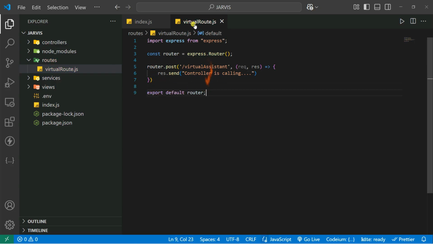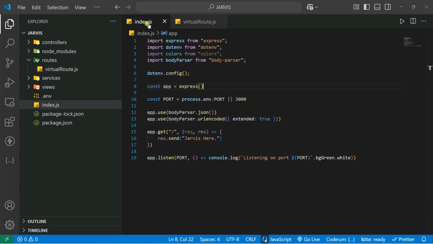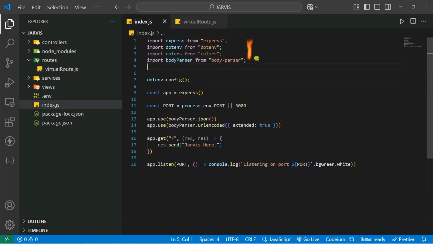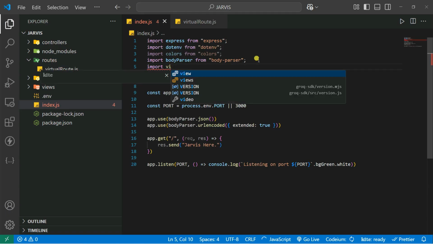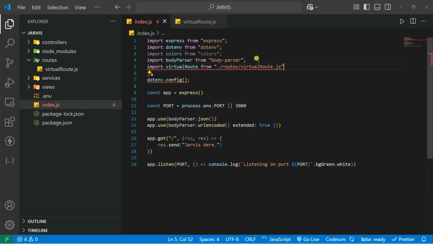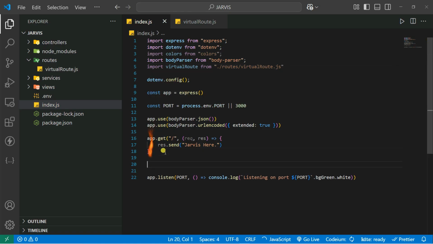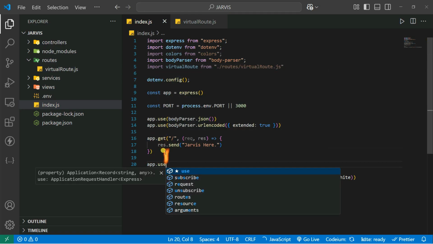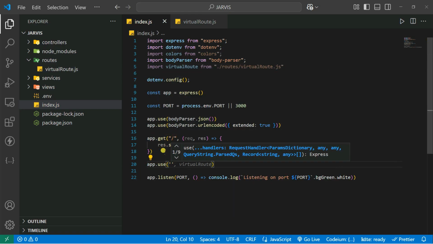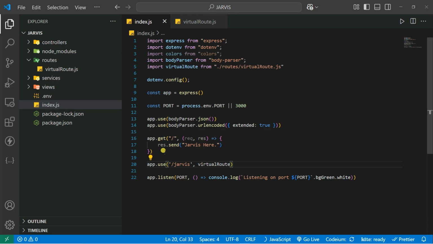That's it. Now I'm going to add this router inside our app.js. So let's import the virtual routes from virtualRoute.js. Now you can simply use it. Let's say app.use, and inside that you need to give it one name, let's give it Jarvis, and then after that you need to call this virtual route. That's it. Now let's see if we get a response or not.